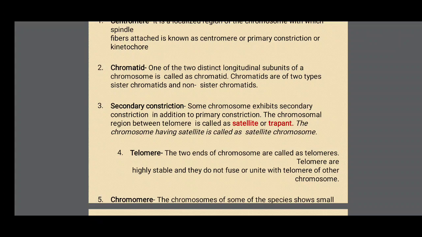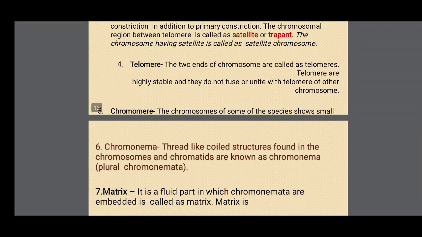At the same time, telomere is the main cause of aging, because every cell division loses some genetic material at the telomere, which causes the aging factor in humans or animals.